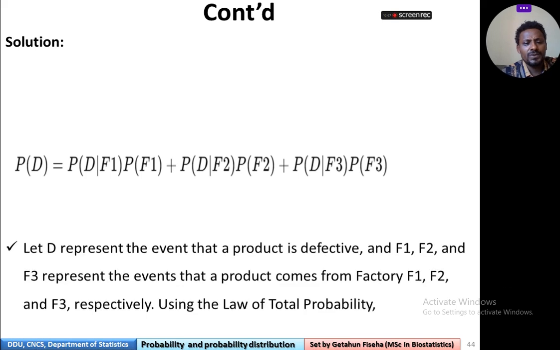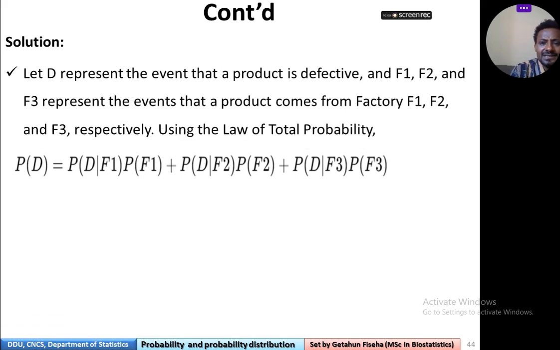So to do this, first let's determine our events. Let D represent the event that a product is defective, and F1, F2, and F3 represent the events that a product comes from factory 1, factory 2, and factory 3, respectively. Using the law of total probability, we can determine it.